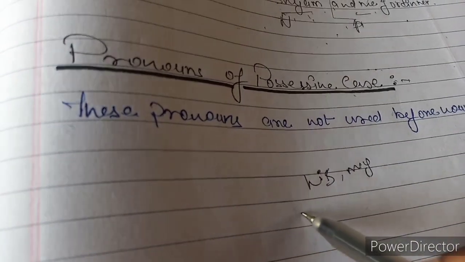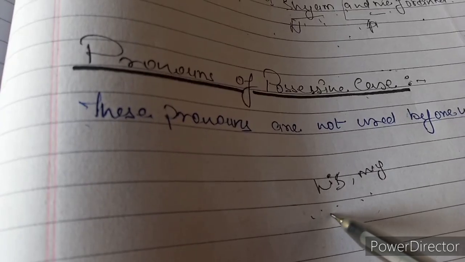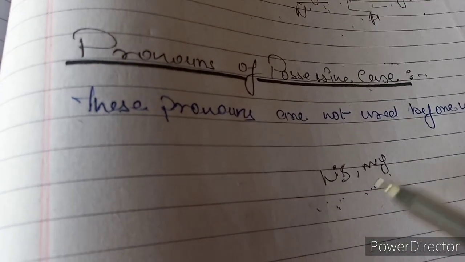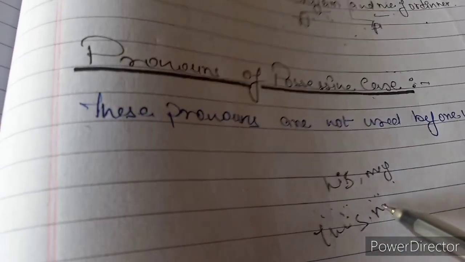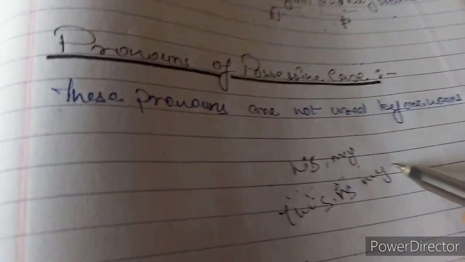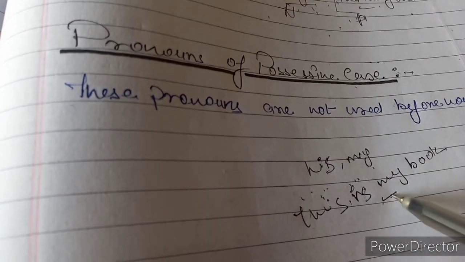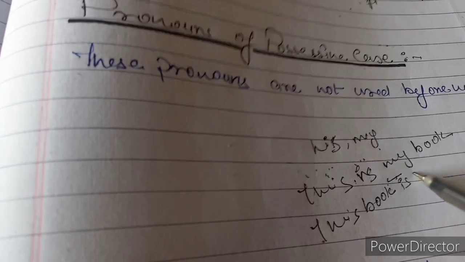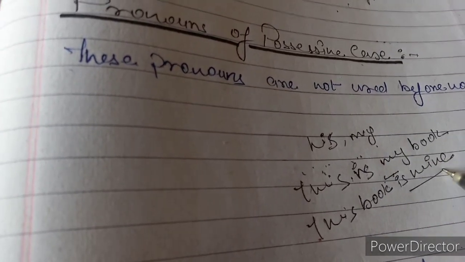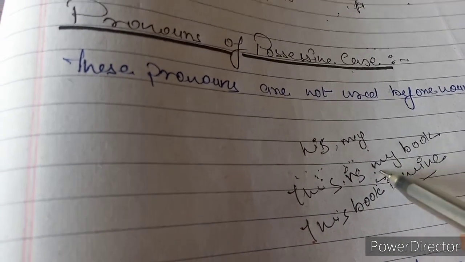So these are possessive adjectives and they are used before a noun. This is my book. My is working as a possessive adjective in the sentence. If we say this book is mine, then this mine is the possessive pronoun and this my is the possessive adjective.